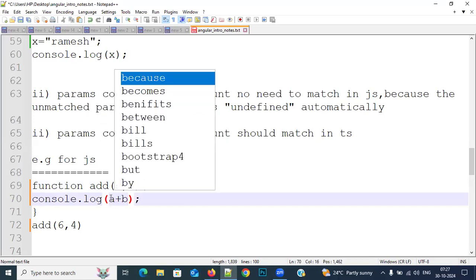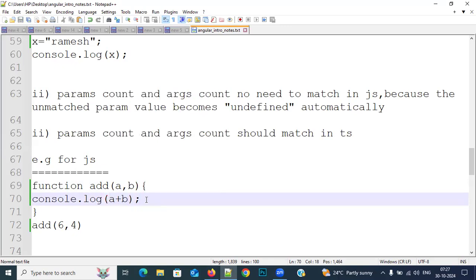Respond everybody, what will be my output? 10. Why? Because the A value is a number and the B value is also a number. So number plus number equals number.